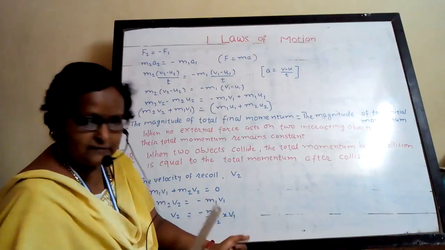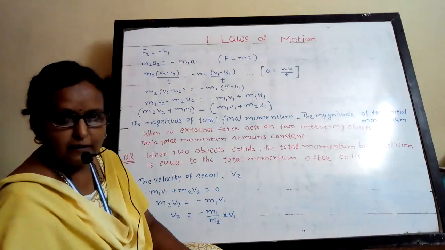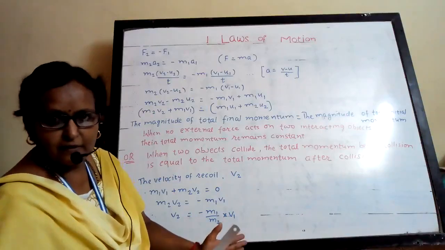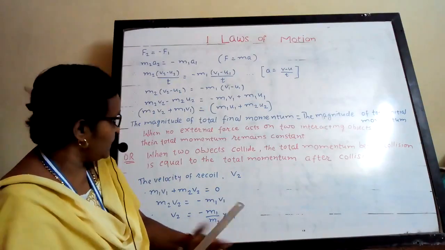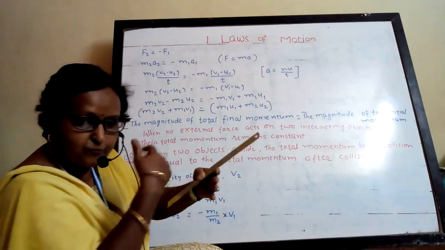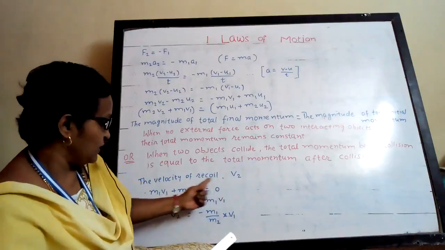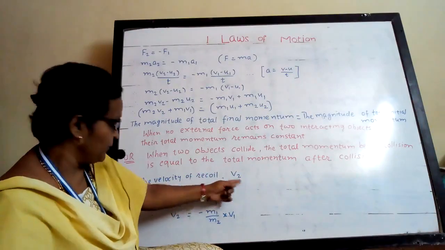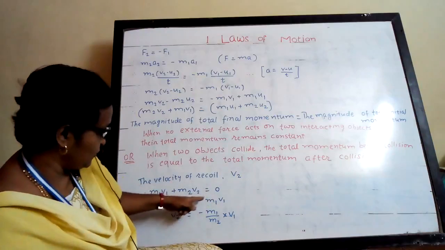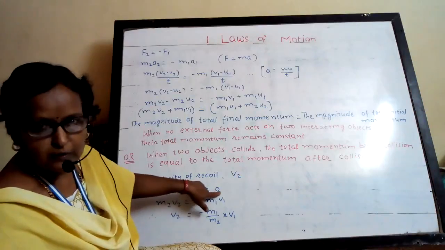Now one more example. We take the example I just told you, a bullet fired from a gun. Initially the velocity of the bullet as well as the gun is 0. Initial velocity is 0, so the total initial momentum will be 0. When the bullet is fired, the gun moves backwards, that is called the recoil, and its velocity is the velocity of recoil, v2. Because both bullet and gun have initial velocity 0, this factor will become 0. So m1 v1 plus m2 v2 is equal to 0.